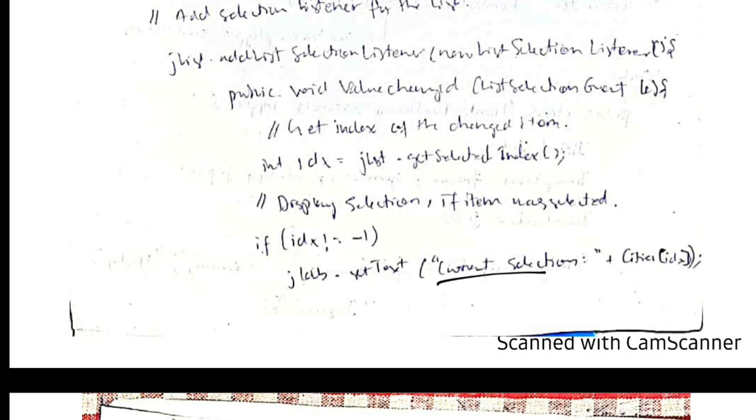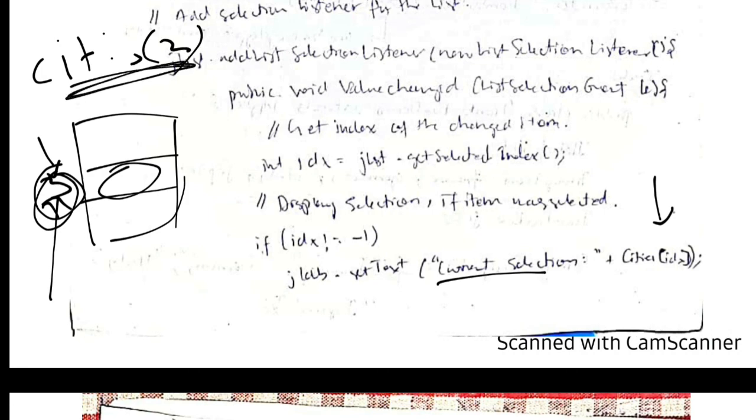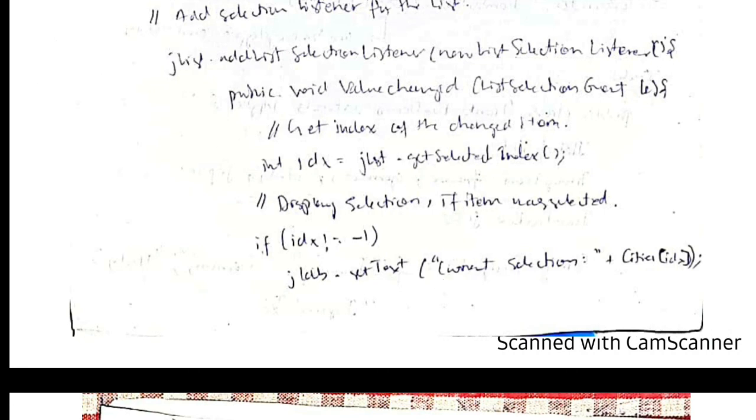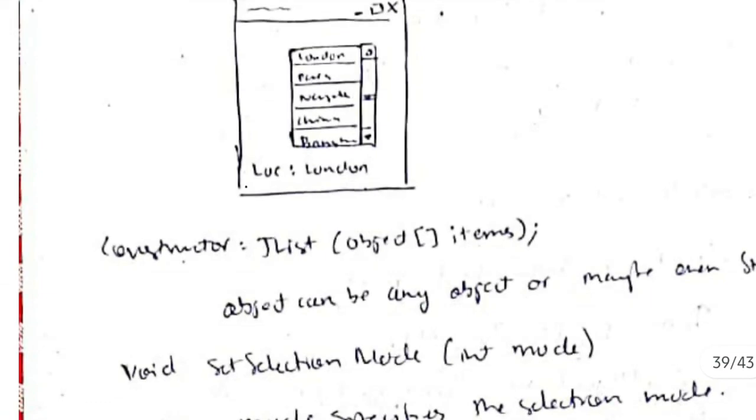Current selection, and cities of index. Okay, so if I have selected the third city, at that time I can get this number by knowing which button I have pressed here, and when I get the index I will be calling the function to get the cities of 3. Cities of 3 will give me the third city here. By that I will get the name of the city here, and that I will be setting as the text. Means in the output I will be showing what city I have selected. So that will be shown in the bottom.